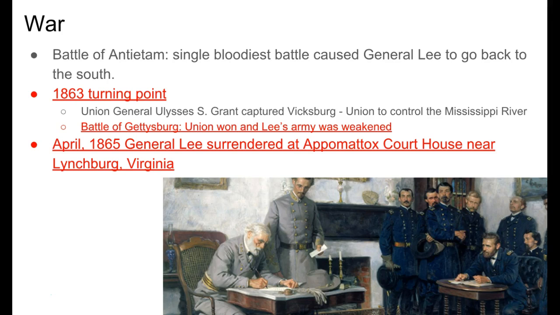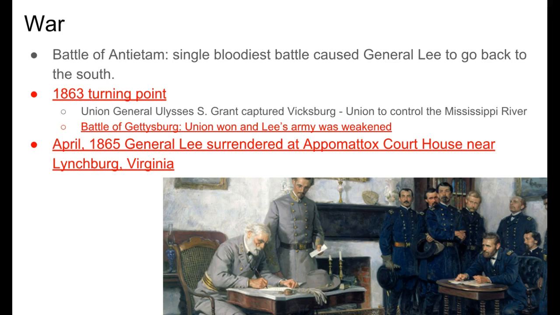The war continued with the Battle of Antietam, which was the single bloodiest battle. Why this was important is because it caused General Lee to go back to the South. General Lee had led a series of attacks into the North, and after this battle, he was forced to retreat back into the South.